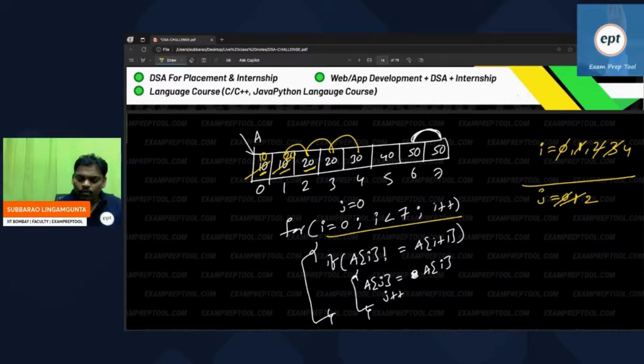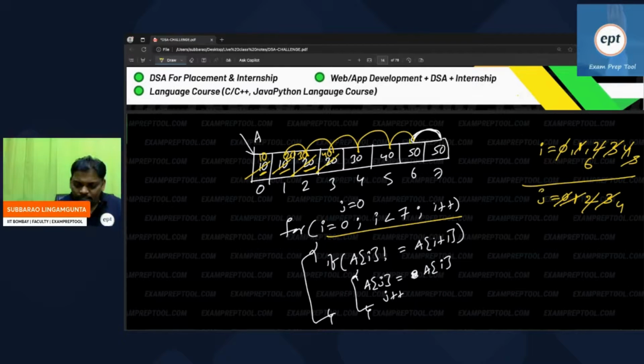Now i value 4. 4 and 5 will be compared. Yes, both are not equal. Then A of 2 is equal to A of i value 4, so 30. Afterward j plus plus gives 3. Right now i value 5. 5 and 6 compare, and they are different. Again A of j, that is A of 3, is equal to A of i value 5. So 40 will be stored here. As usual, j value will increment, and i also will increment.